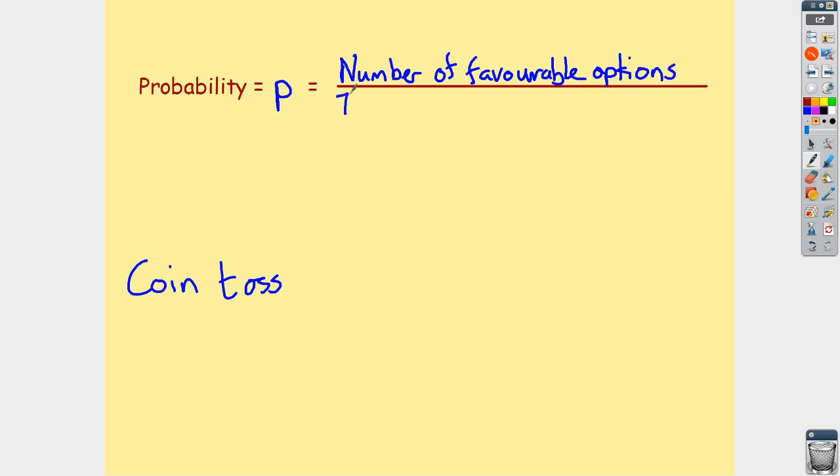divided by the total number of options available to us. Okay, so number of options we like, the number of favourable options divided by the total number of options, how many different possibilities were there actually. So if we think about our coin toss, on a coin we have 2 possibilities. We can either have heads or we can have tails.